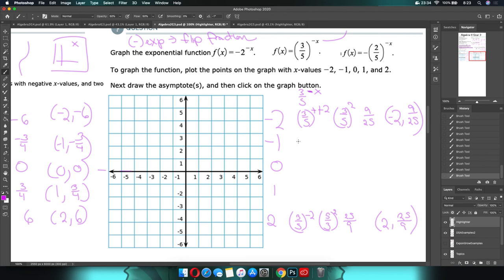We're good. Next, it'll be 3/5 to the -1. Double negative is a positive, which means you're just going to get 3/5 as an answer, which means this will be 5/3. So it'll be -1, 3/5, and then it will be 1, 5/3, okay? And then 0, anything to the 0 power is some version of 1, and since all of my numbers here are positive, it will all be positive here. So -2, and then 9/25.